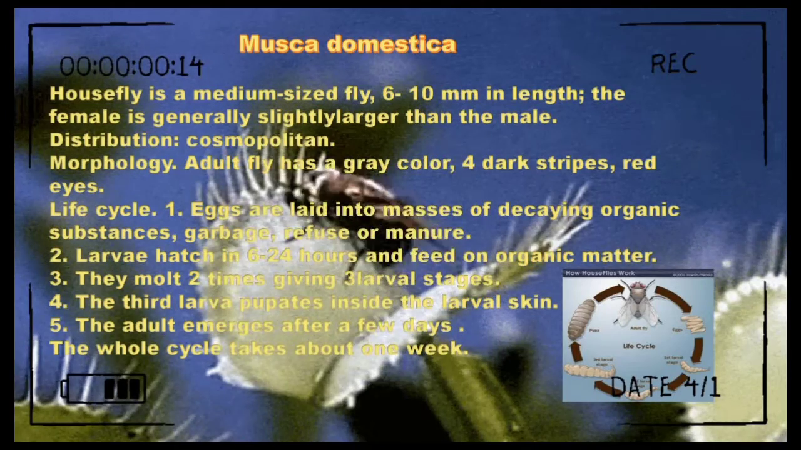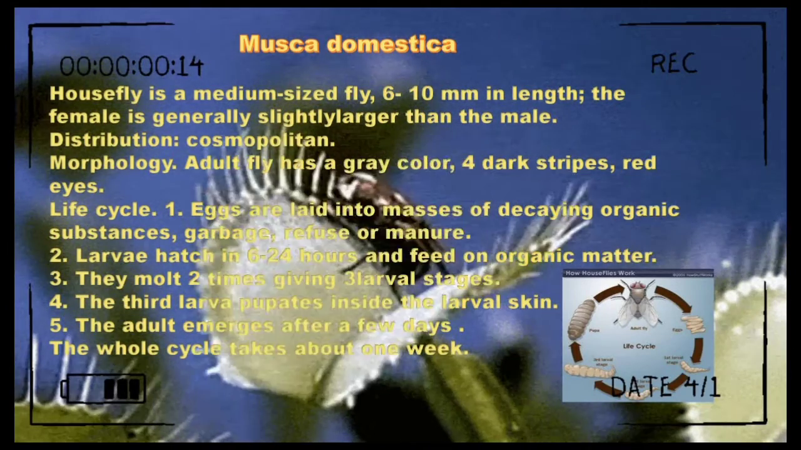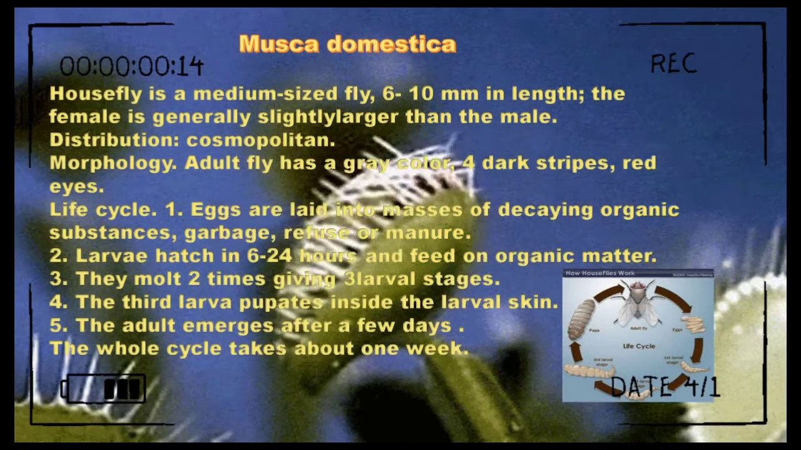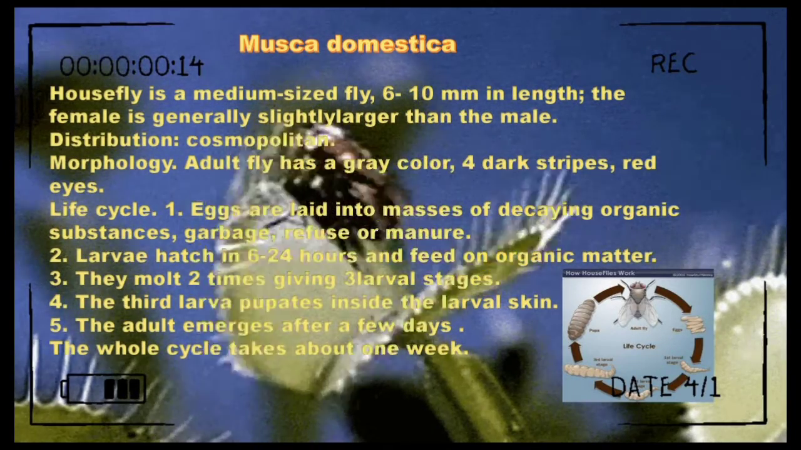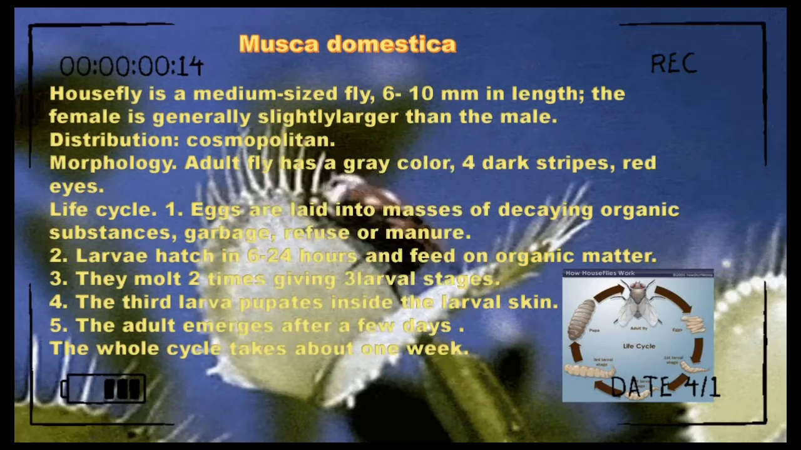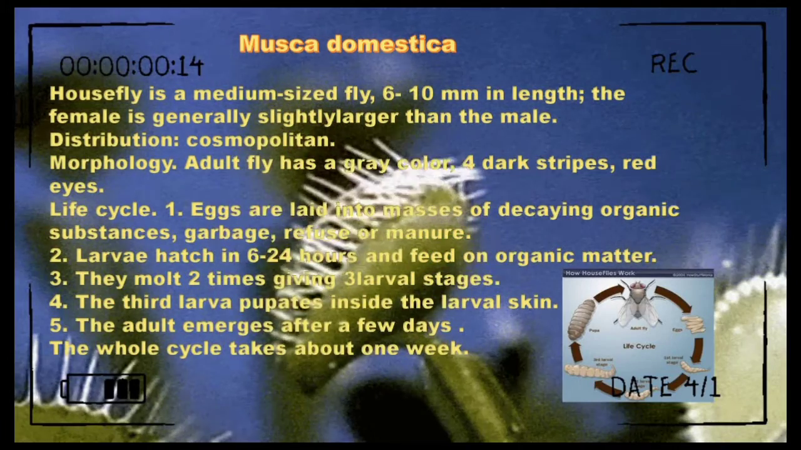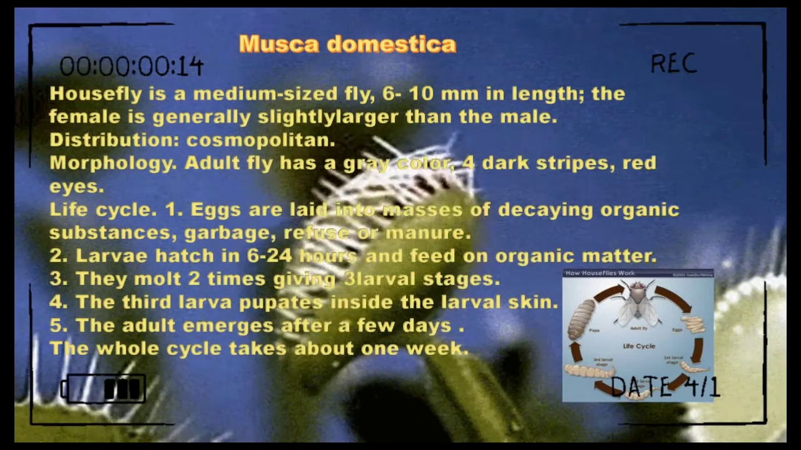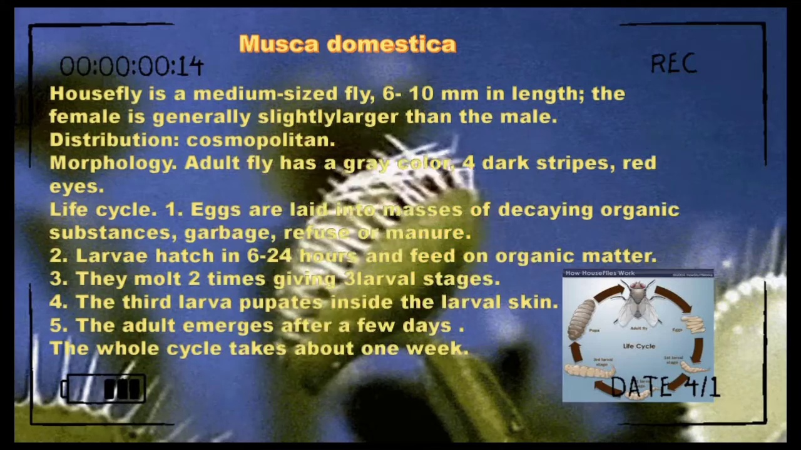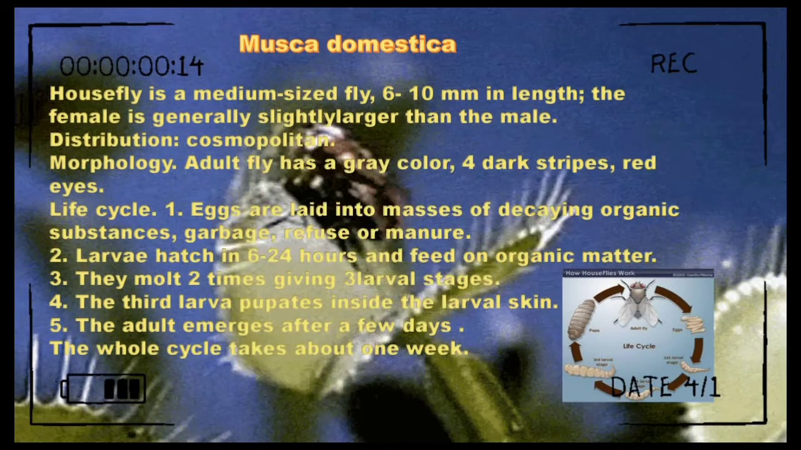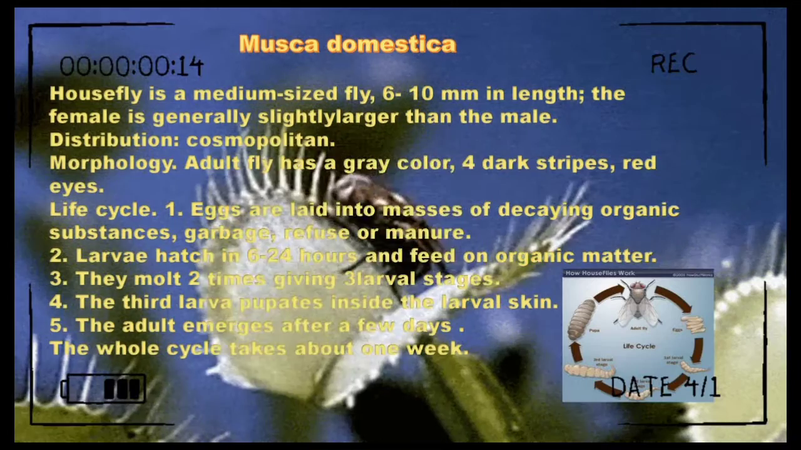Life cycle: eggs are laid into masses of decaying organic substances, garbage, refuse, or manure. Larvae hatch in 6 to 24 hours and feed on organic matter. They molt 2 times, giving 3 larval stages. The 3rd larva pupates inside the larval skin. The adult emerges after a few days. The whole cycle takes about 1 week.